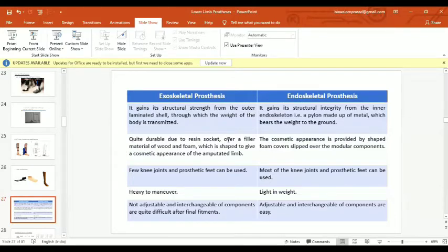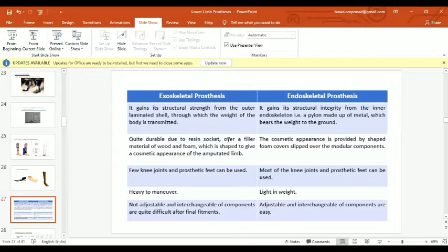In exoskeletal prostheses, it is quite durable due to the resin socket, and the distal parts are generally filled with wood or foam, which is shaped by a machine to give a cosmetic appearance of the amputated limb. But in endoskeletal prostheses, the cosmetic appearance is generally provided by polyurethane foam, which is very easy to grind and shape like the normal limb which is lost. Then few knee joints and prosthetic feet can be used in exoskeletal prostheses.